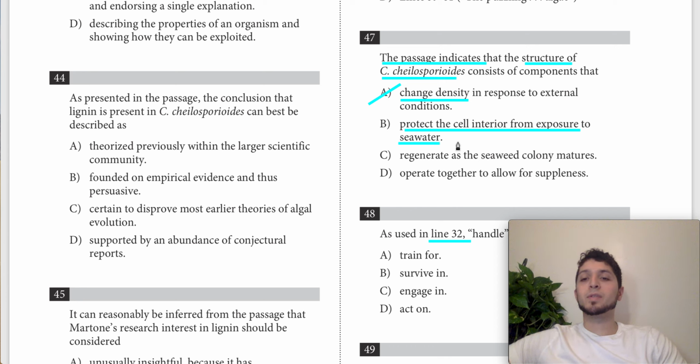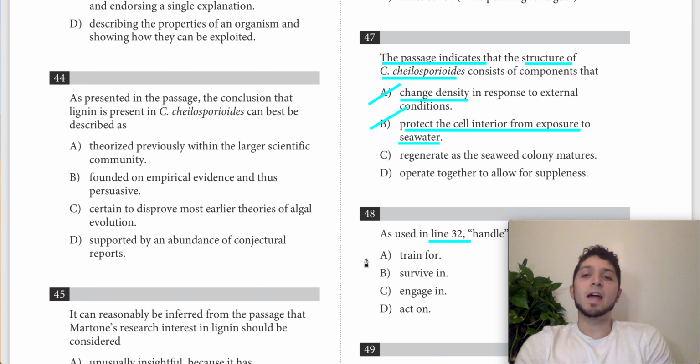And moreover, it's not about protecting them from the seawater. Once we find the location where they're talking about the algae in general terms, we need to just focus on the actual text. Because nothing is mentioned about the cell interior and how the structure of this algae protects it, we should get rid of answer choice B.